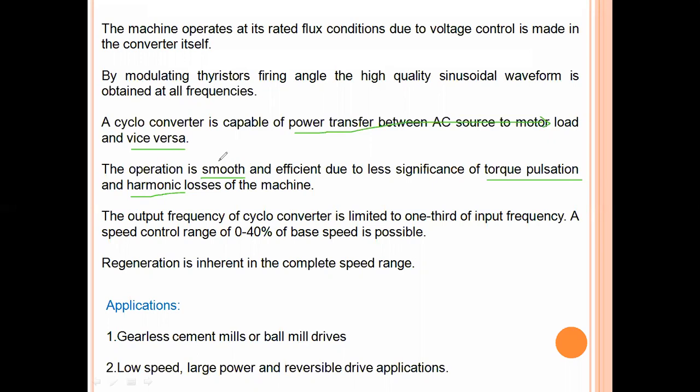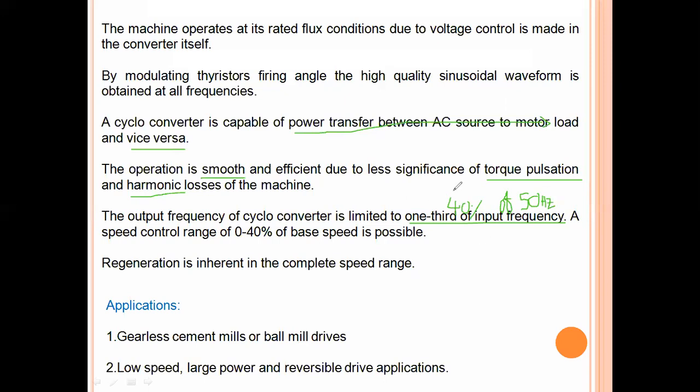But the major disadvantage is that the frequency of the cycloconverter is restricted to 1/3 of the input frequency, which is approximately 40%, not more than 40%. We need to operate the cycloconverter up to 40% of 50 hertz frequency, because in India we use 50 hertz frequency, right? So only 40% of the 50 hertz frequency we can produce with the help of the cycloconverter.